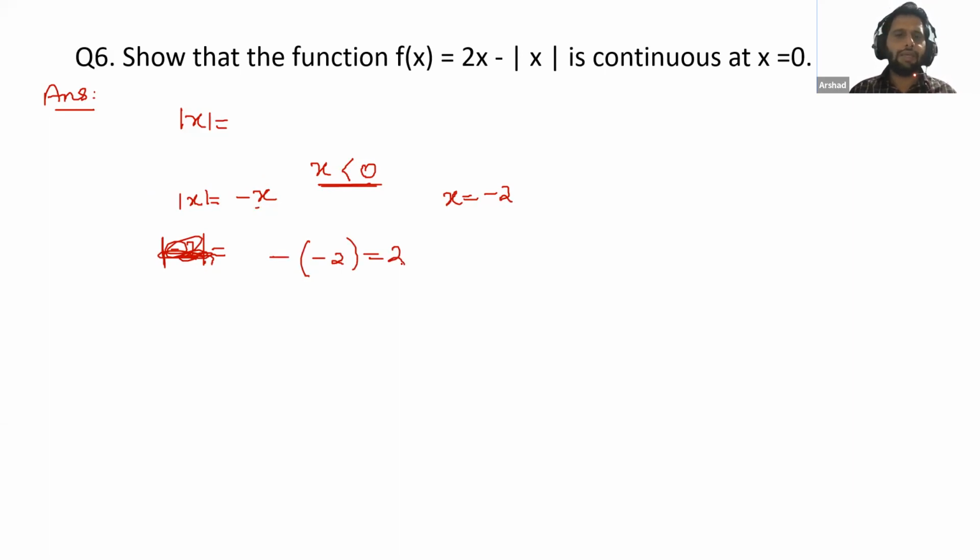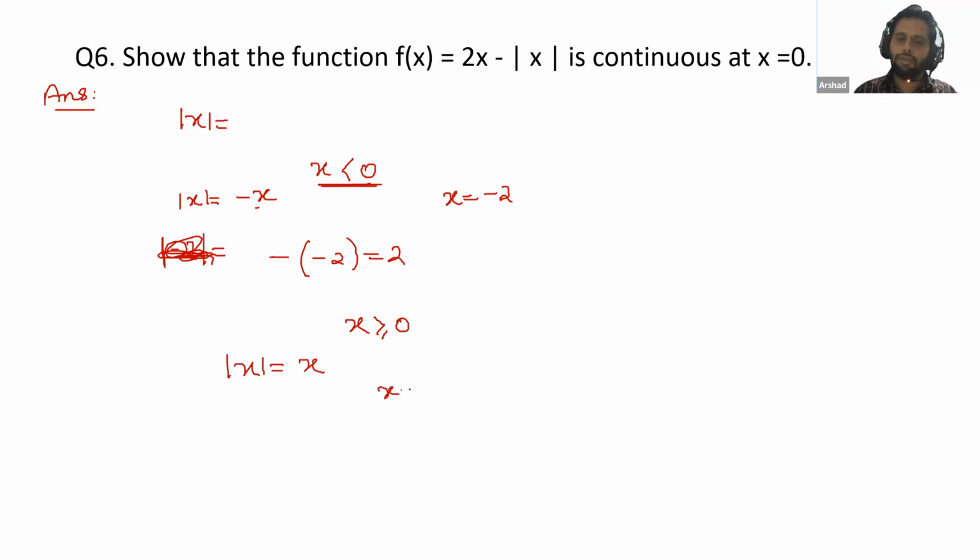So we have only two options: either we put a positive value or a negative value. If you put a negative value, then modulus asks us to use -x. In place of x, we write -2, so we get a positive answer. If you put a value greater than or equal to 0, that means a positive value, then modulus will tell you to take the value as x.